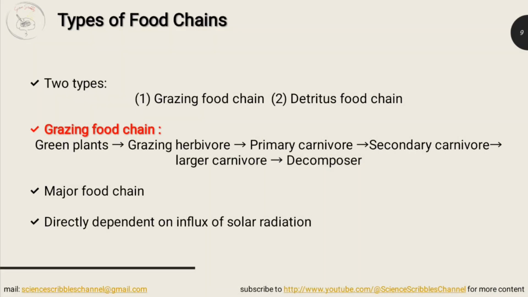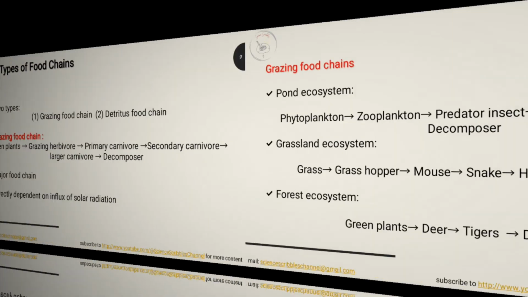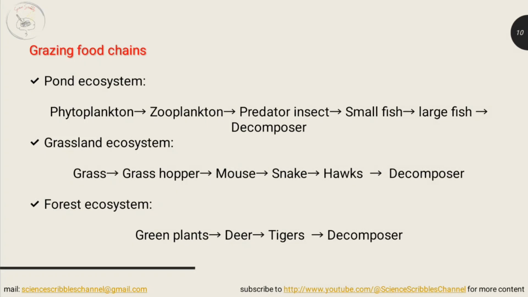Food chains are classified into two categories, that is the grazing type and detritus type. A grazing food chain always begins with the producer and proceeds through the grazing herbivores and then through smaller to larger carnivores, till it ends with the decomposer. A grazing food chain is always a complex one and is the major food chain in all ecosystems, and it always depends directly on the input of solar energy.